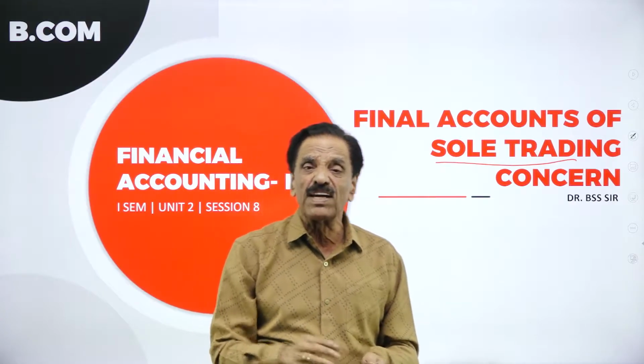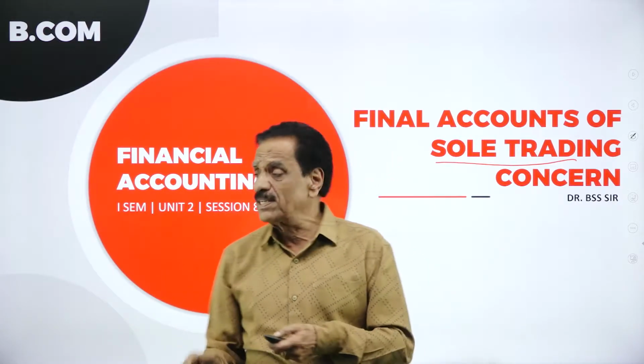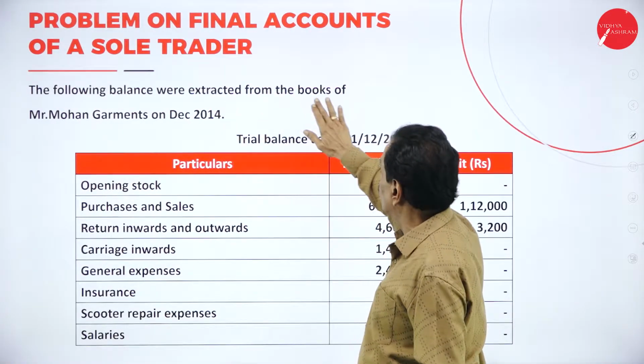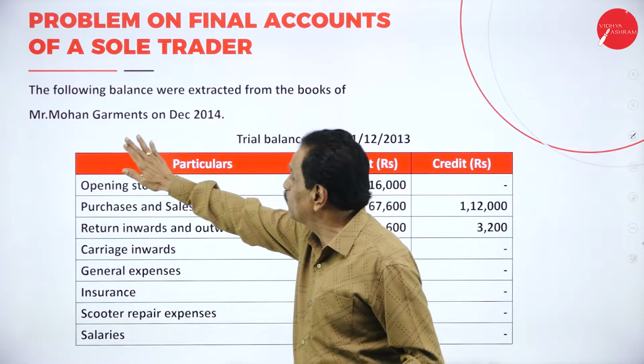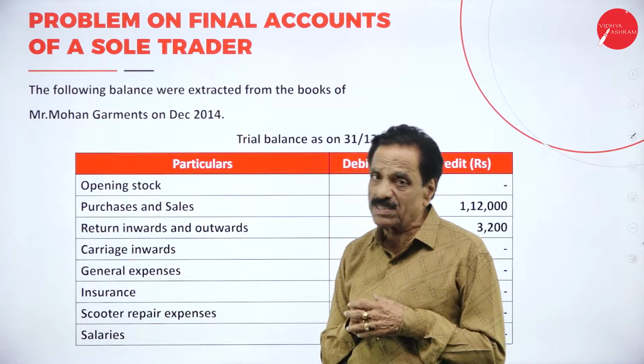So here the final account is based on the trial balance. Now I am going to explain what trial balance is. The following balances were extracted from the books of Mr. Mohan Garments on December 2014, they say.